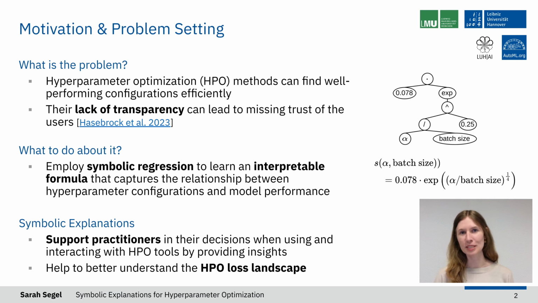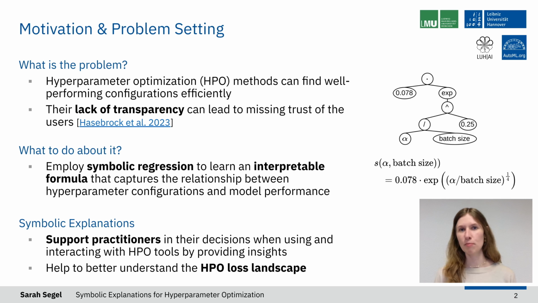So hyperparameter optimization methods are great at finding us well-performing configurations efficiently. However, a drawback here is that they usually do not provide a lot of insight or explanation into the HPO process and also the returned configuration. And this lack of transparency can then lead to missing trust of the users. Therefore, we would like to move towards a more human-centered and interpretable HPO process. And we suggest doing so by leveraging symbolic explanations.